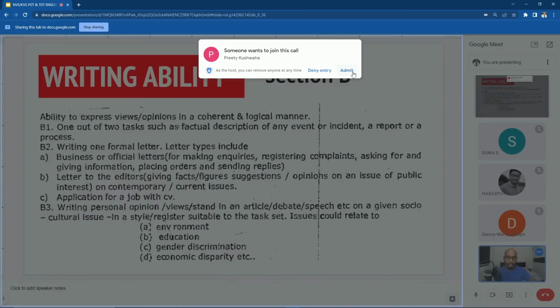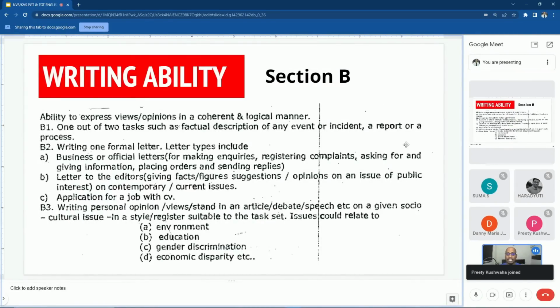So first one, under writing abilities, we should know what is a factual description of an event and incident, how to write it, and what is report writing and what is process writing. Then the second topic is formal letters. Under formal letters, we should know how to write business or official letters, which include letters for inquiries, registering complaints, asking for and giving information, placing orders and sending replies. Another type of letter is letter to editors. And the third one is job application with the CV.